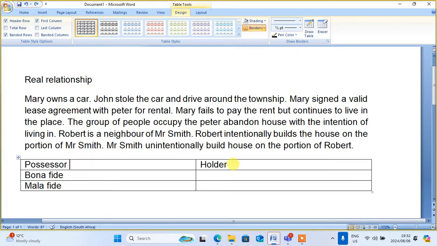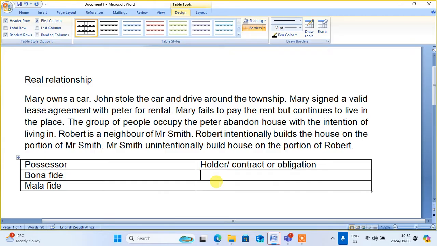The holdership, or the holder, will likely arise out of a contract or obligation or agreement. So that's what is very crucial that you know.